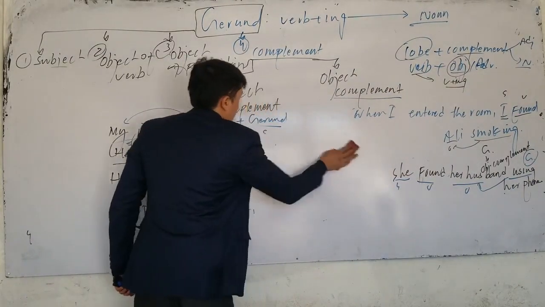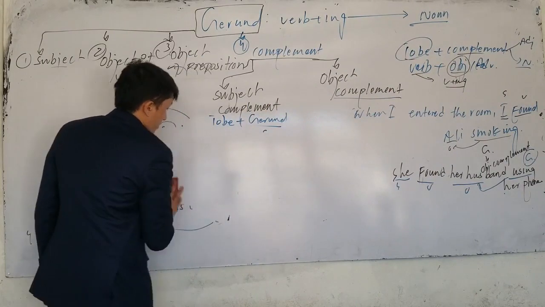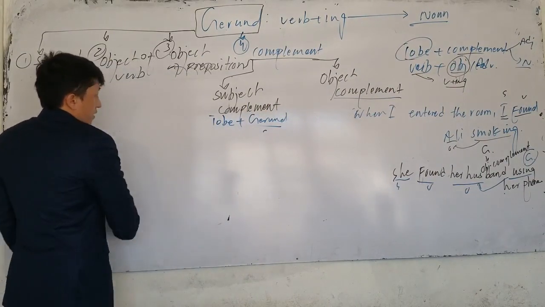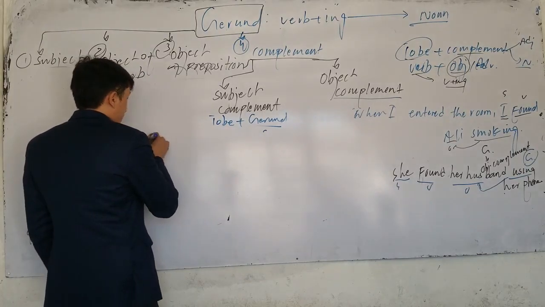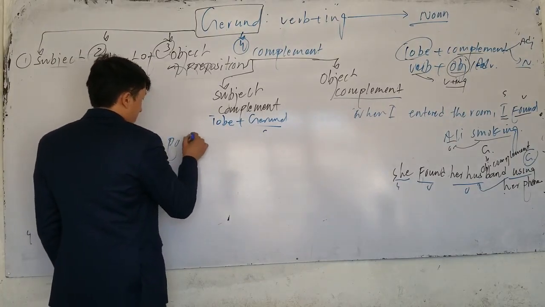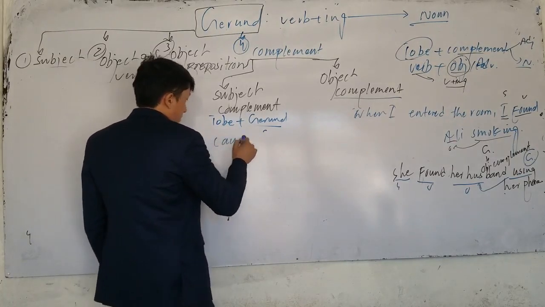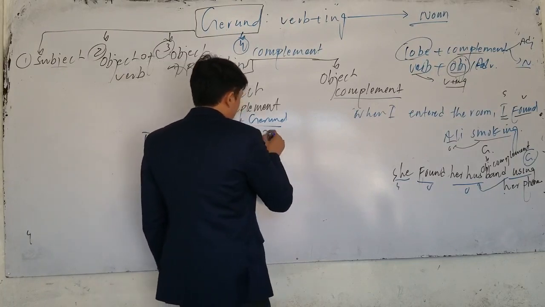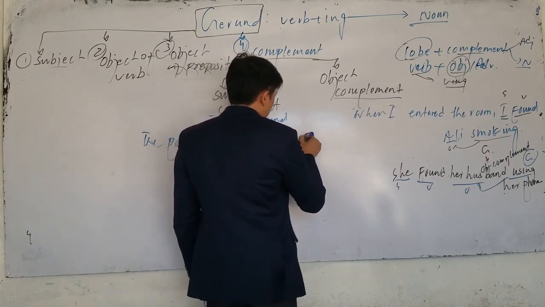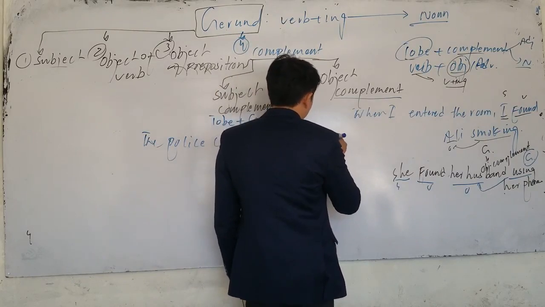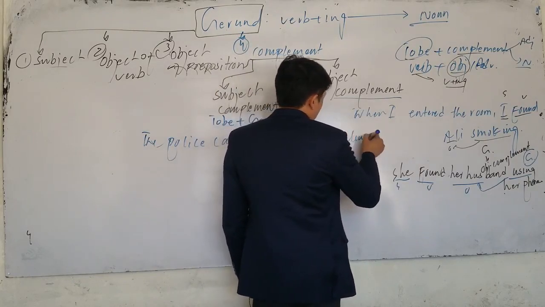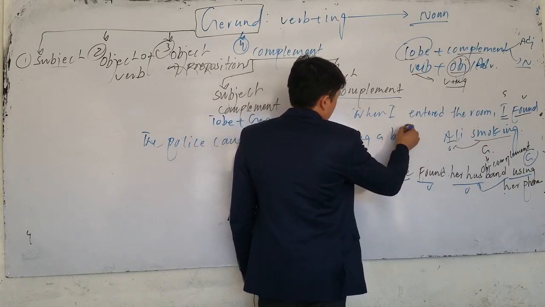Look, let me give another example for this one. If I say, look, the police caught the thief stealing a bike.